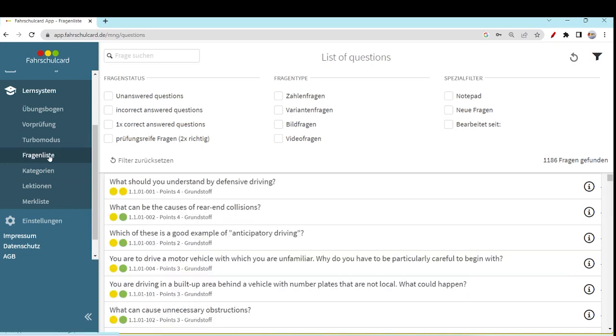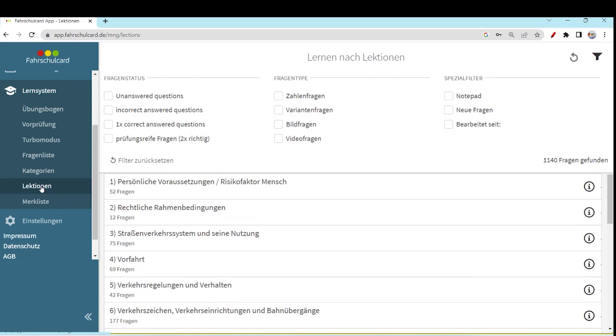Even if you go to Fragenliste, over here you can see that we have 1186 questions. So what is the difference? As I told you, in the part of lessons we have 46 questions fewer. That means that there are some questions that never fall under any category, or I would say under any lessons. You can say 14 lessons we have.